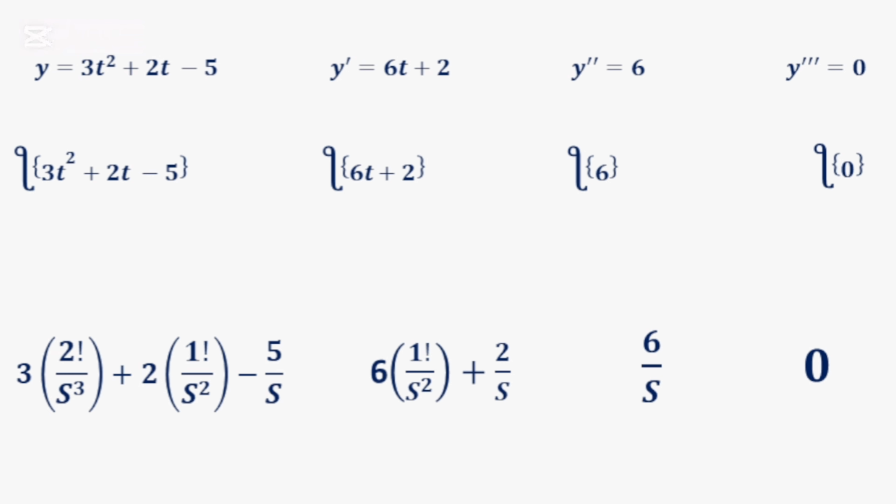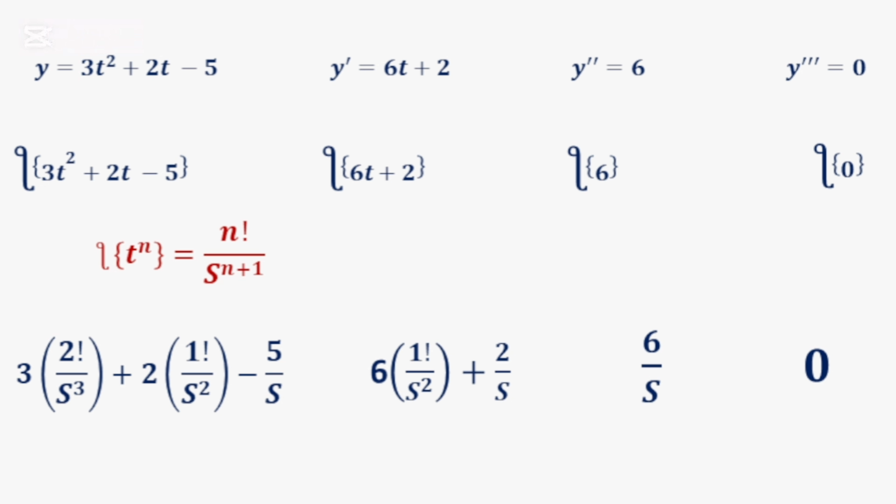Now how do I arrive at this point? Remember that the Laplace of t raised to the power n is n factorial over s raised to the power n plus 1. As a matter of fact, you can use any other functions to express this proof. I just decided to use this particular polynomial.